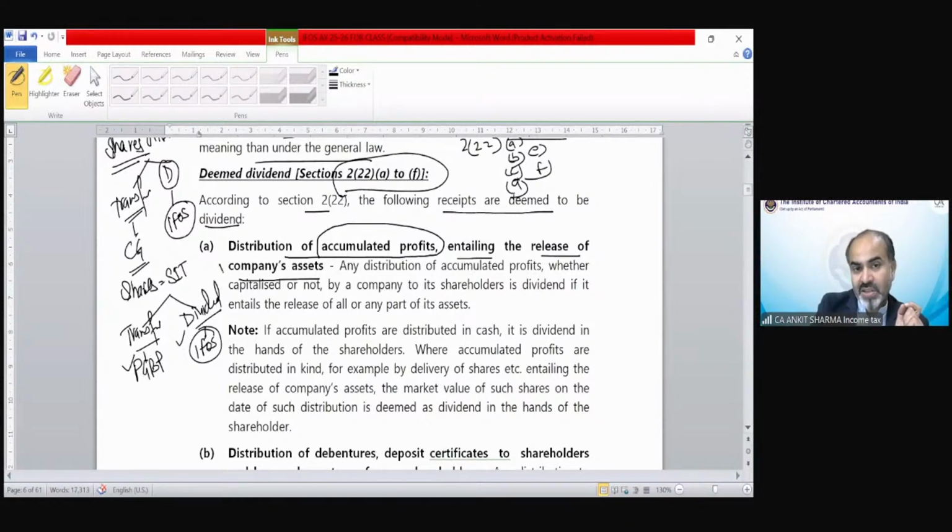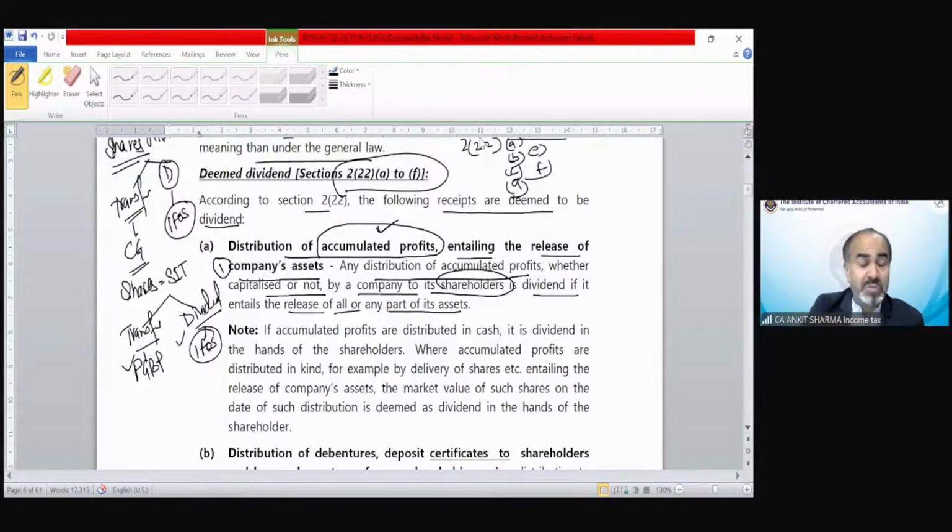It says if a shareholder receives the company's assets, so the company is distributing its assets, then up to the amount of accumulated profit, that amount of asset a shareholder is receiving from a company is going to be treated as deemed dividend. So it says any distribution of accumulated profits, whether capitalized or not, by a company to its shareholder is dividend if it entails the release of all or any part of the assets.